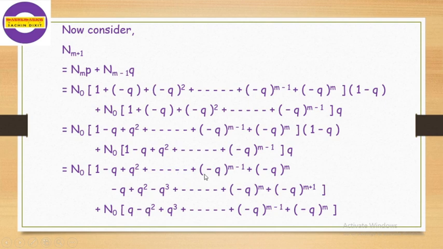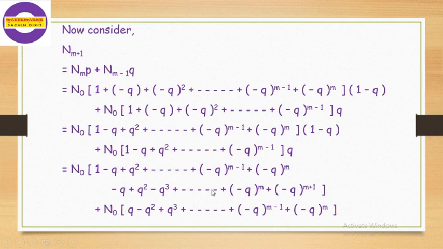Here minus q raised to m minus 1, minus q raised to m, here is also minus q raised to m, and the last term is minus q raised to m minus 1. If we multiply the 1 to this bracket, we get this first statement, and we multiply this minus q to this total term, we get this expression.